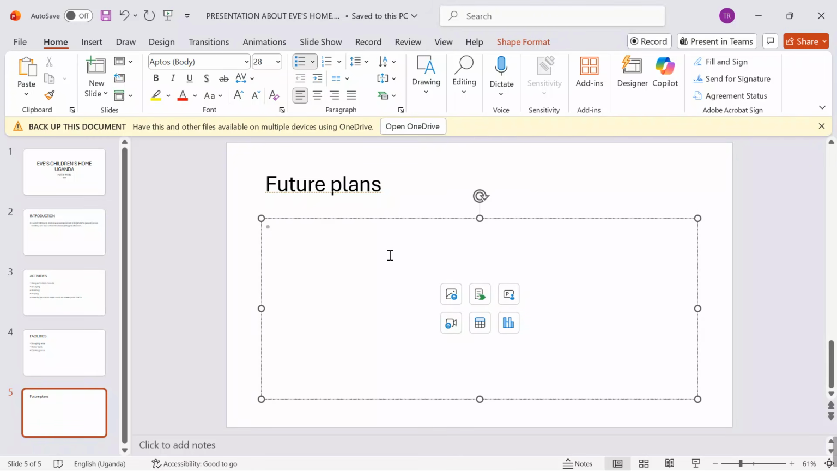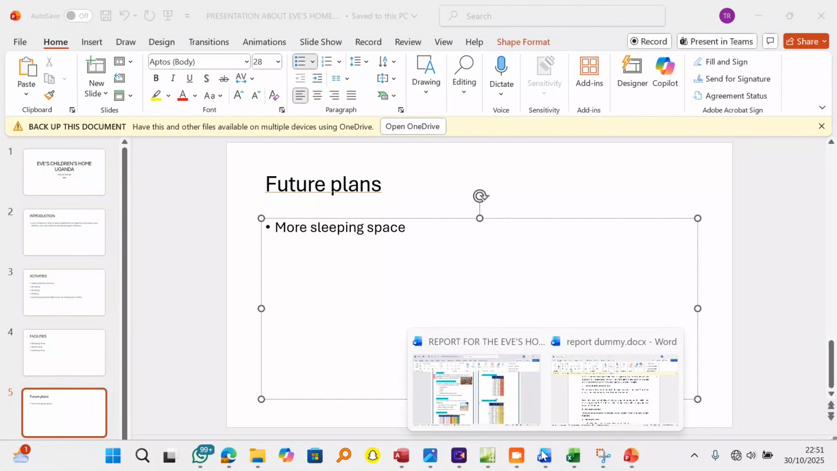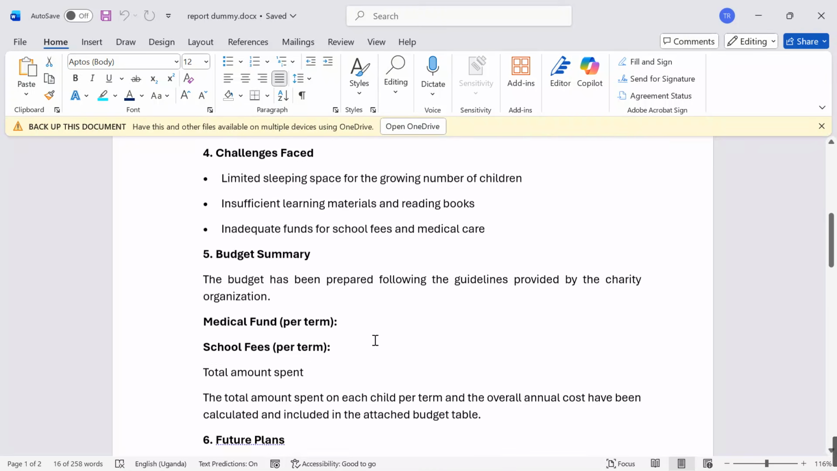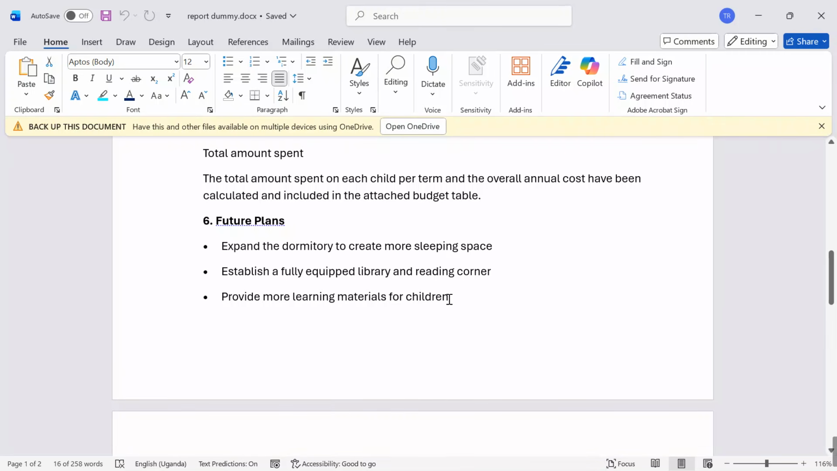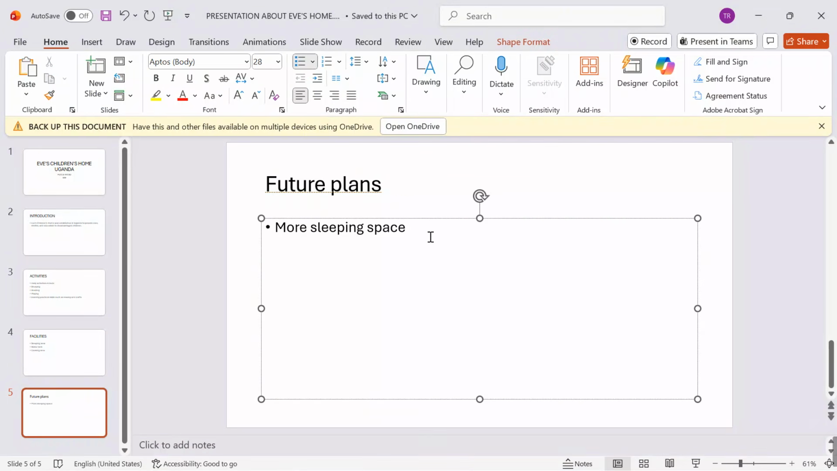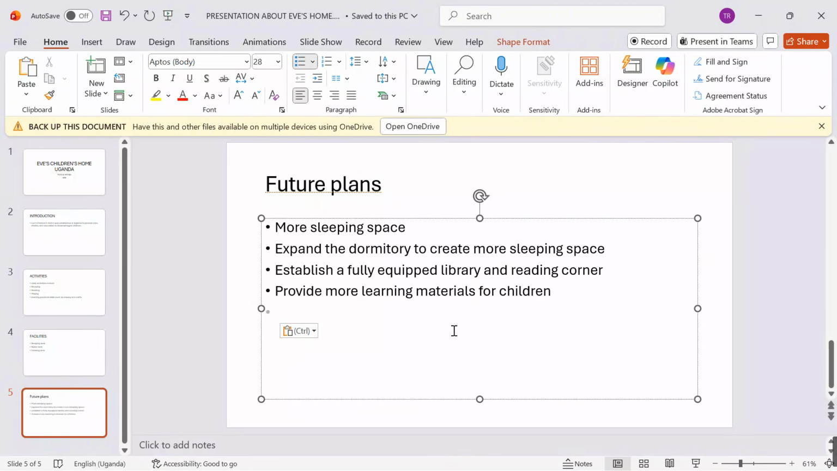Under future plans, I say we need maybe more sleeping space. Had I captured this in my report? Yes, let me see. Under future plans, yes, we had captured some content. Let me just come and drop it over there.